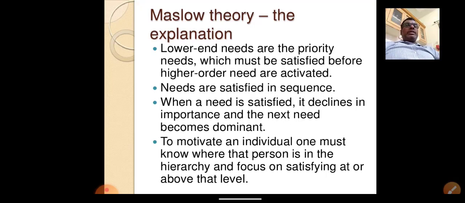So, no employee directly reaches self-actualization without crossing the previous needs: physiological, safety, social, and self-esteem. These are the hierarchy of needs. Once you complete one, the next need is activated. Every employee needs to see this as a sequential model to satisfy their needs. When a need is satisfied, it declines in importance and the next need becomes dominant.